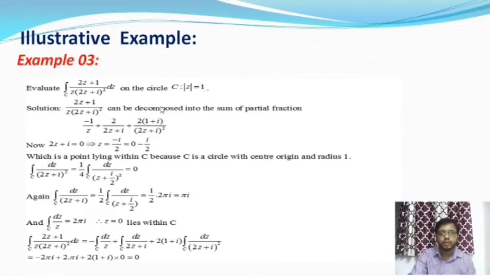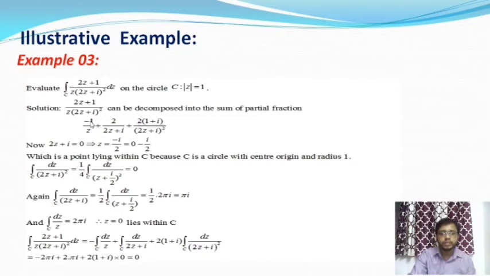Here (2z + 1) / (z(2z + i)²) is f(z). This function can be decomposed into the sum of partial fractions. There are three partial fractions.